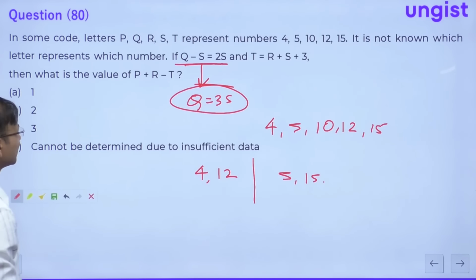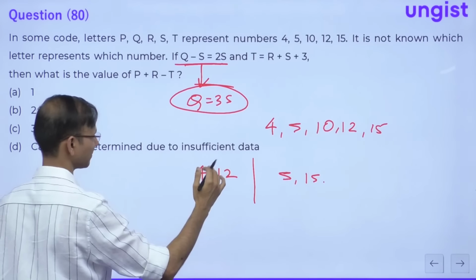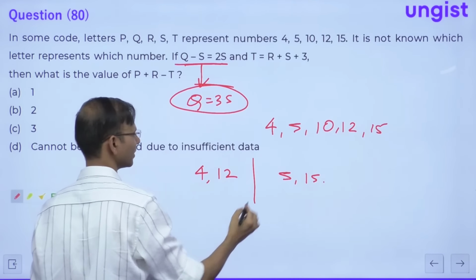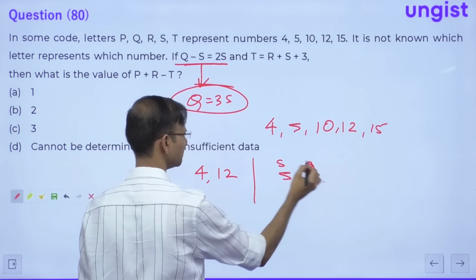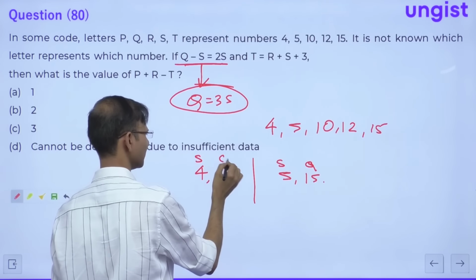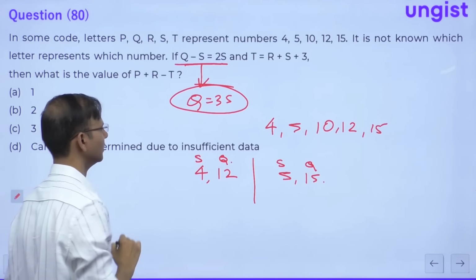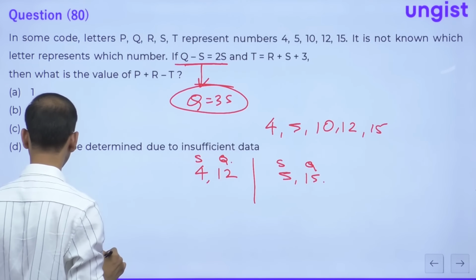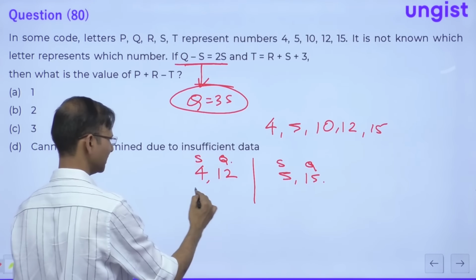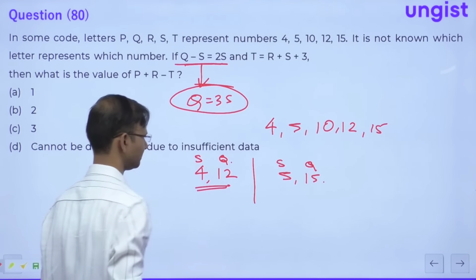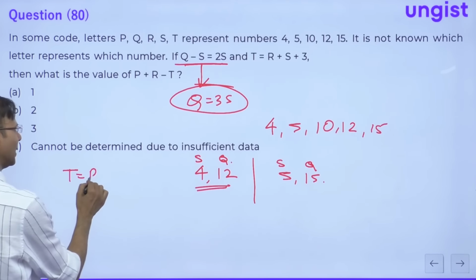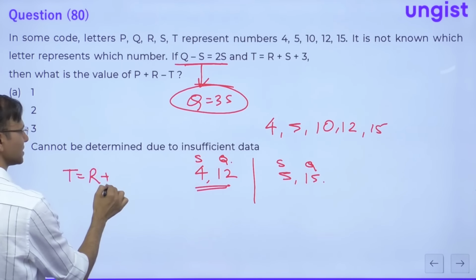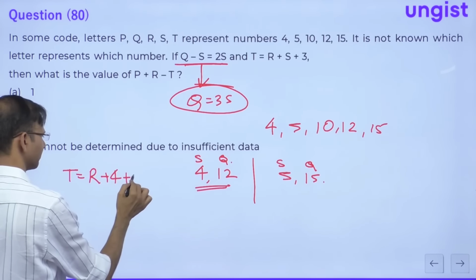Okay. T is equal to R plus S plus 3. देखिए, Q is equal to 3S. So this is S and this is Q. पहले आप इसको ले लीजिए and then we will take this also. So T is equal to R plus S, S means 4 plus 3.